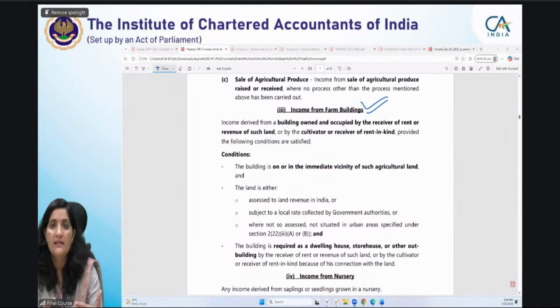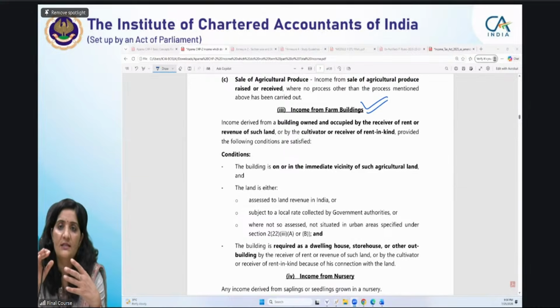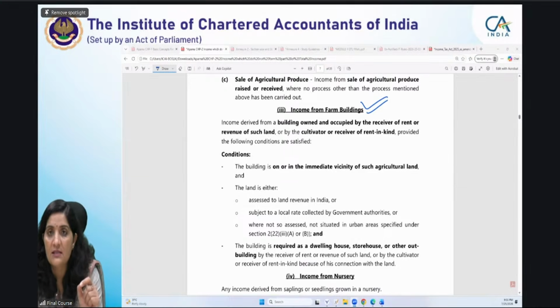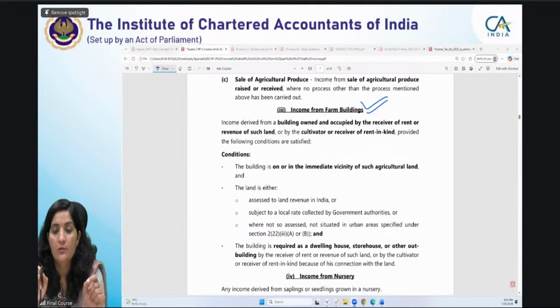But of course, these guidelines cannot come out just like that. There's a proper procedure. It has to be first presented before Parliament, and they have to be notified. Of course, they name it as a circular. If you go through these guidelines, they name it as circular number this. But these are mandatory for the assessing officer. That's what I am referring to.